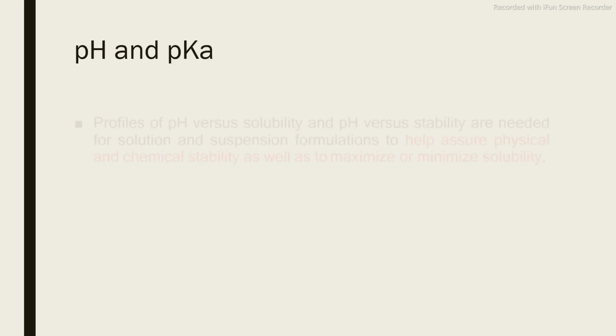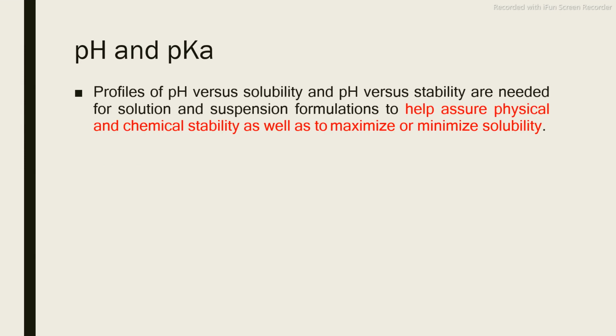The next is the pH and pKa. Last time we have seen that most of the drugs have pH dependent solubility. So if the drug is solubilized at pH 3, it means that we have to maintain that pH while administering that parenteral, whatever the preparation you are going to prepare, either oral, parenteral or anything. Suppose the drug is highly soluble in the acidic environment, up to pH 2 or 3, then we solubilize the drug only in that environment so that it will be solubilized to the maximum extent and it will give its maximum effect.